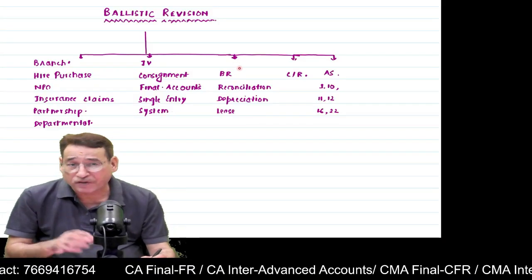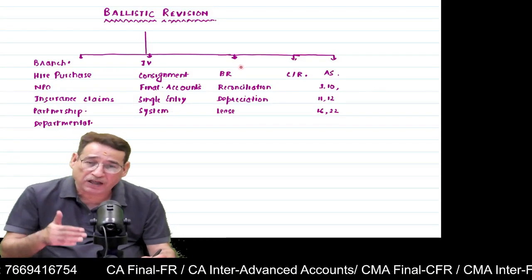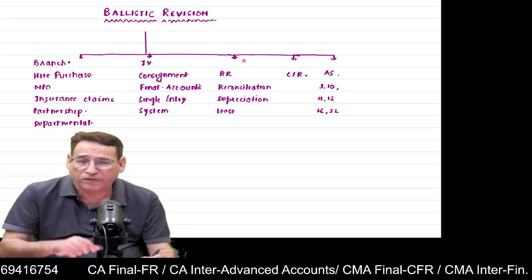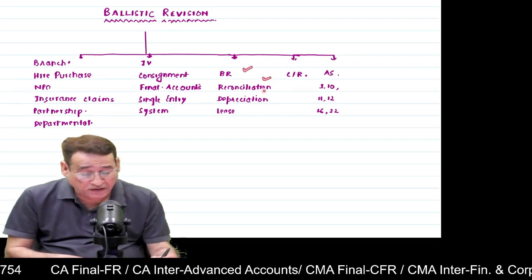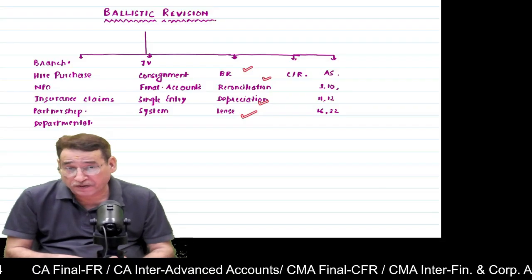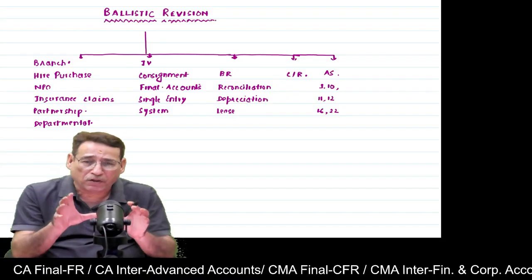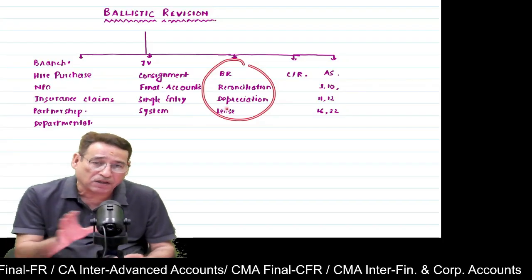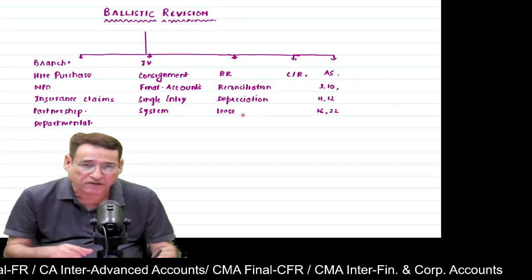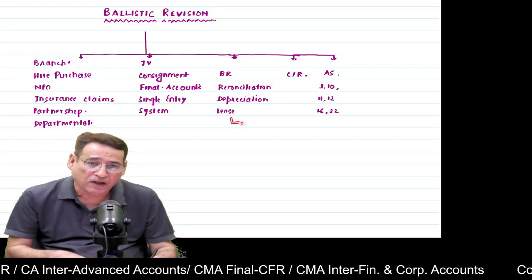And then we have some chapters that appear very small, but they are very vital from the examination point of view. That is bills receivable, reconciliation statement, depreciation and leases. So even though we are doing the revision, you need to keep in mind that you have to do these chapters in a comprehensive manner. You cannot be selective. Correct?